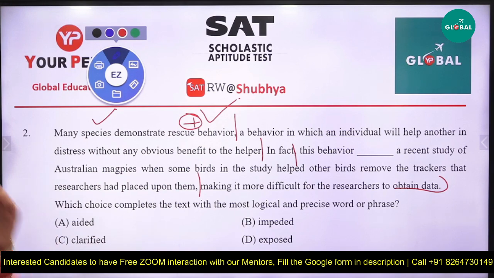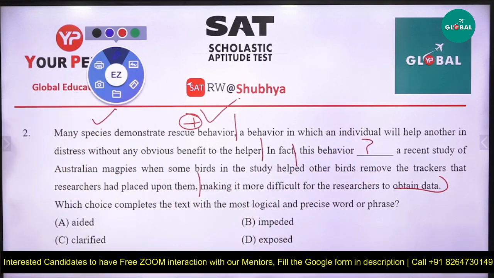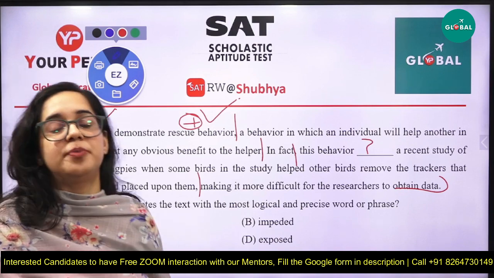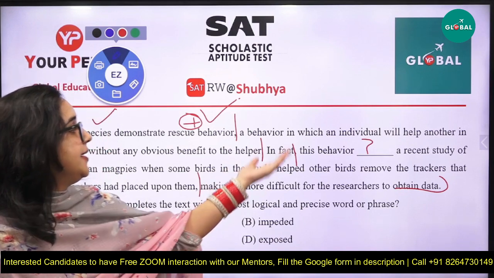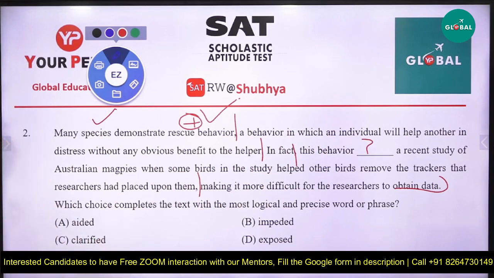In fact, this behavior dash a recent study of Australian magpies, when some birds in the study helped other birds remove the trackers that researchers had placed upon them, making it more difficult for the researchers to obtain data. So it is like, in fact this behavior dash a recent study. Now what is this behavior doing to the recent study?